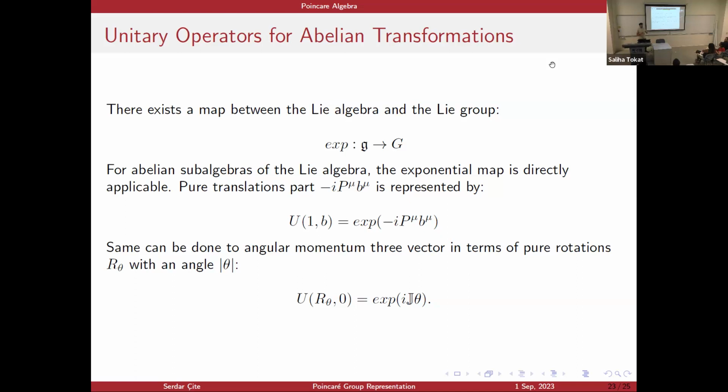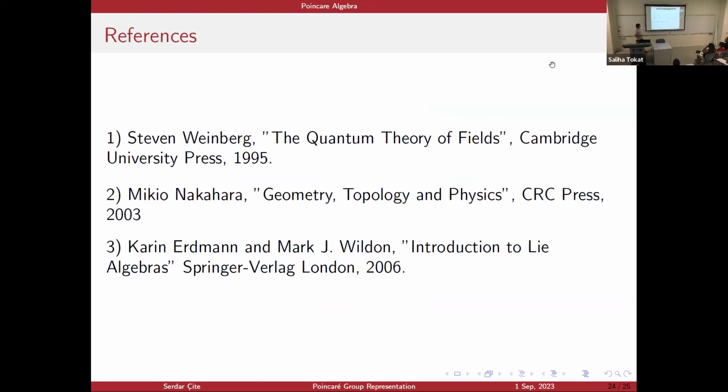Similarly, the pure rotations also form an abelian subalgebra, and their corresponding operators are the angular momentum 3-vector. And when I apply the exponential map, I get the unitary representation here. So here are my references: Steven Weinberg, The Quantum Theory of Fields.